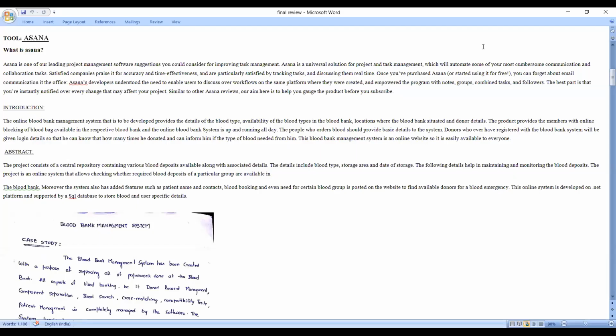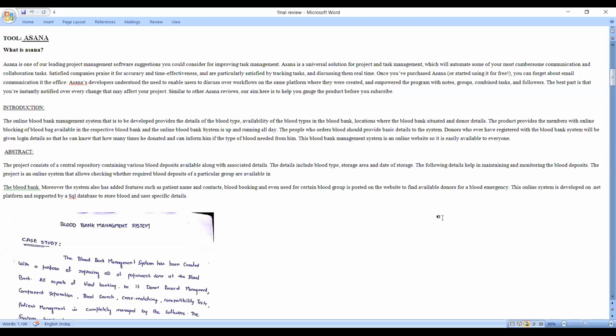Abstract. The project consists of a central repository containing various blood deposits available along with associated details. The details include blood type, storage area, and date of storage. The following details help in maintaining and monitoring the blood deposits. The project is an online system that allows checking whether required blood deposits of a particular group are available in the blood bank. Moreover, the system also has added features such as patient name and contacts.